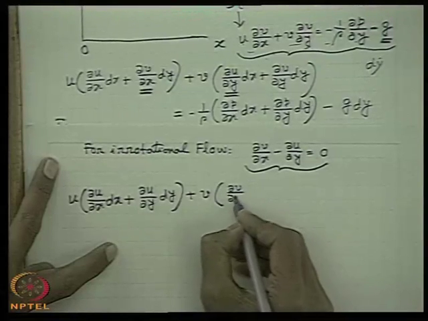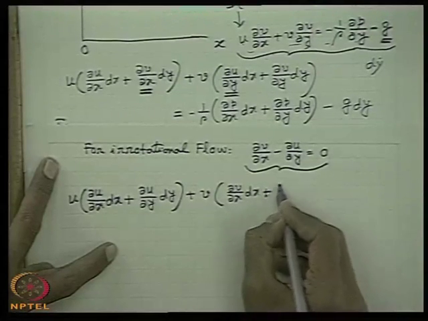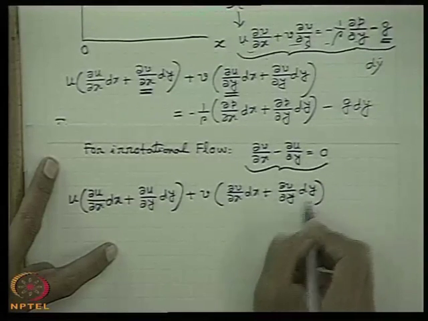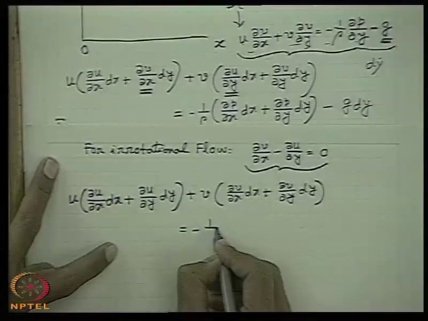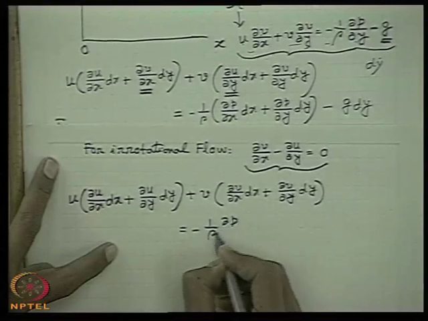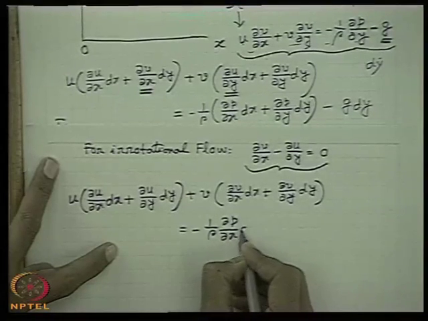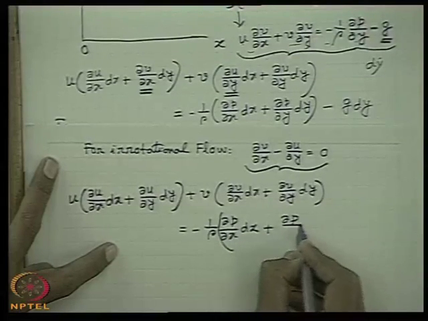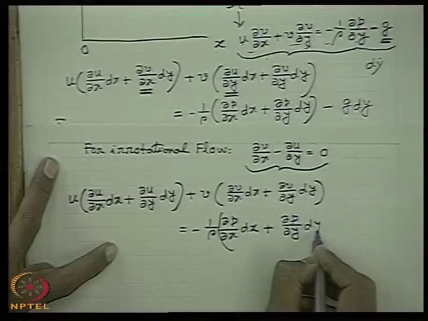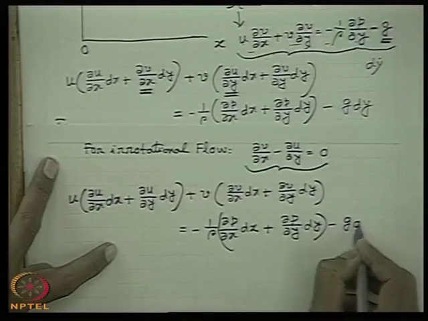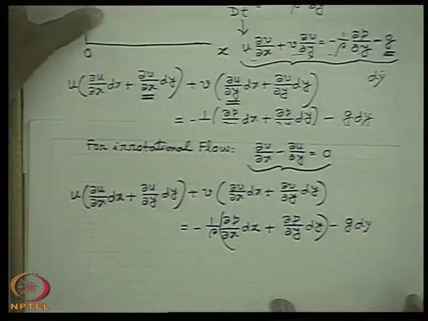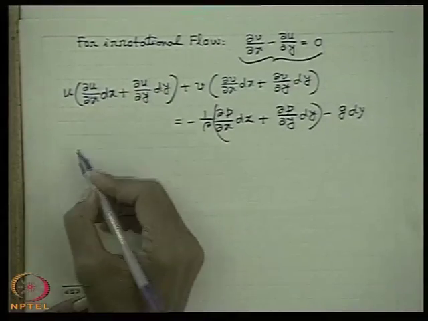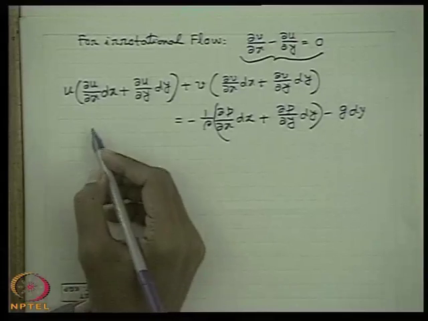So ∂V/∂x dx plus ∂V/∂y dy is equal to minus 1 by rho, in the bracket, ∂P/∂x dx plus ∂P/∂y dy, minus g dy. Now it's simple mathematics. So therefore we can see that we have described the problem in two dimensions, in xy coordinates.